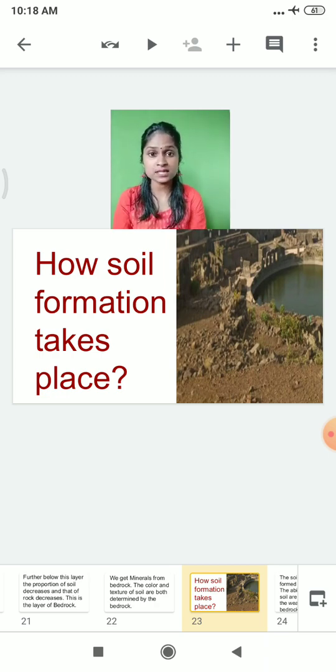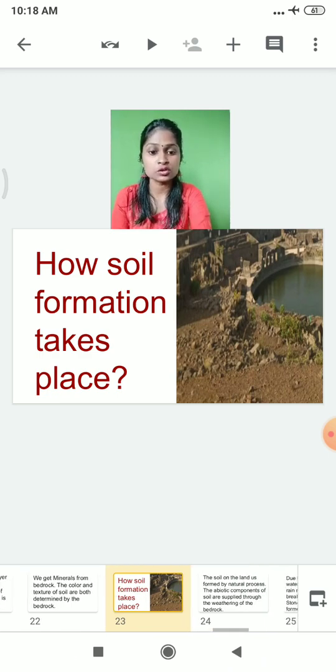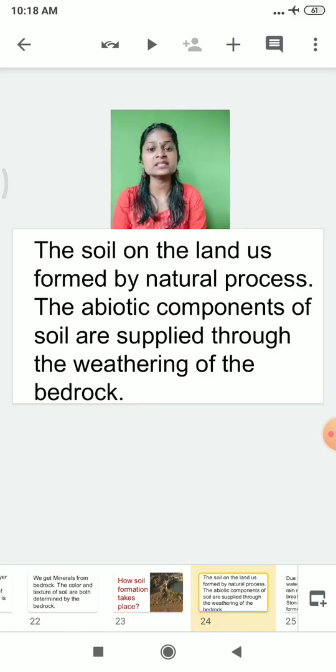There must be some process for the formation of the soil. You must be thinking how exactly this soil formation occurs in nature. So soil formation occurs in nature by a natural process. The abiotic components of the soil are supplied through the weathering of the bedrock. Now, what is the meaning of abiotic component? Non-living things. So the non-living things which are present in the soil, we call them abiotic components.